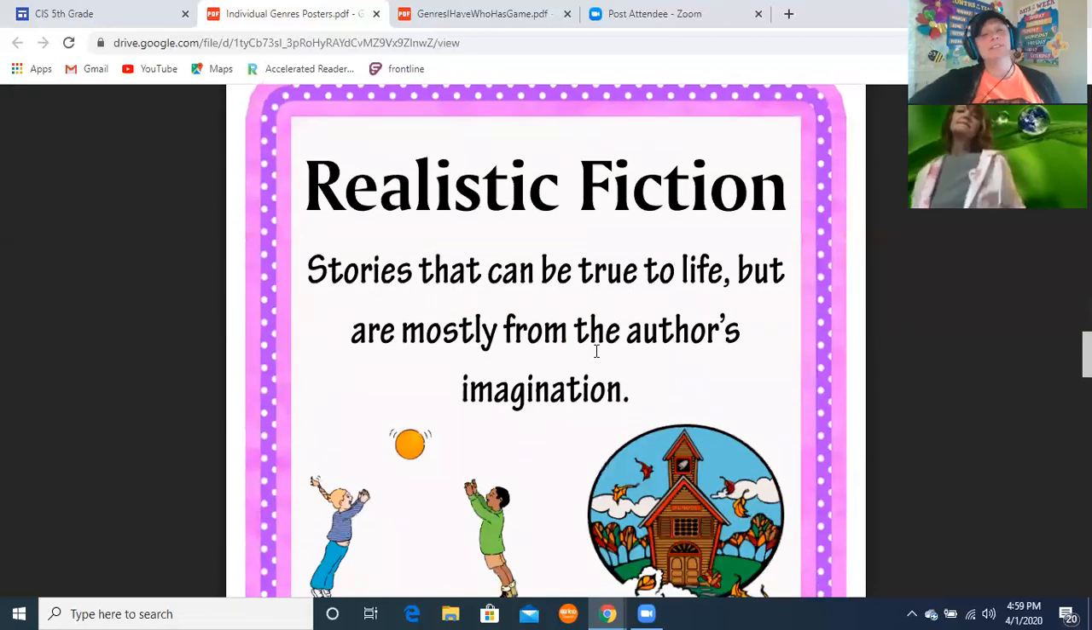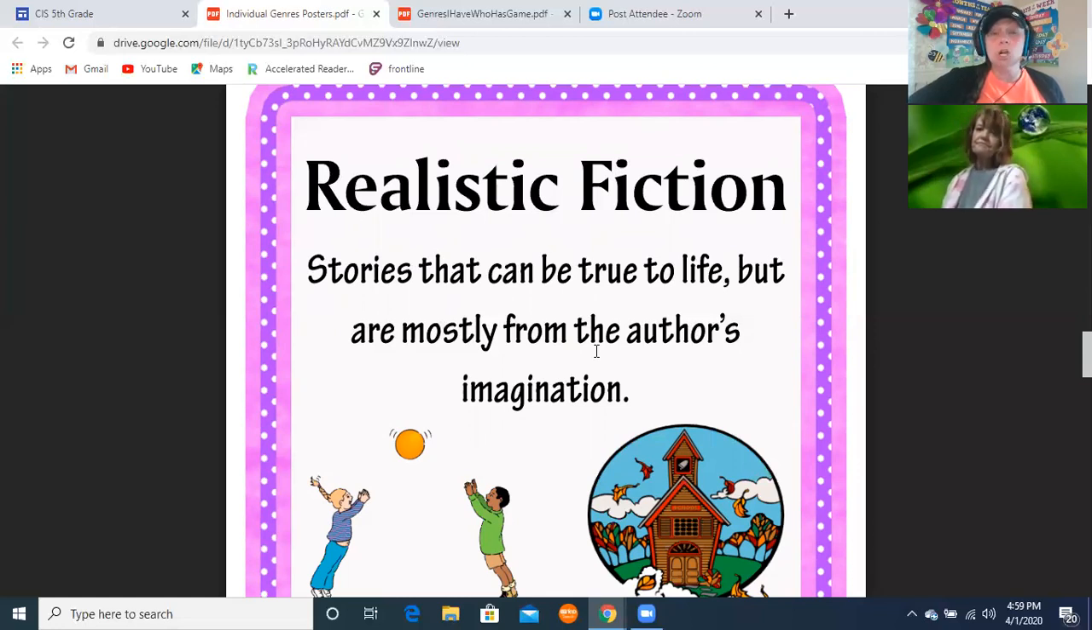And realistic fiction. Why don't you tell us about realistic fiction? Stories that can be true to life, but are mostly from the author's imagination. There are tons of these. We've talked about this. A lot of you really like realistic fiction. When I ask you in class, this is what most of you like to read, things that could really happen, but maybe they have some made up characters or a made up place in them. Good.